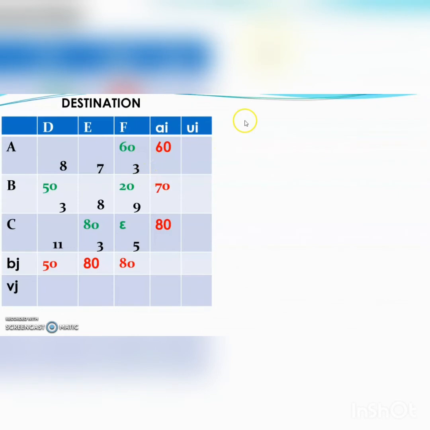Now let us calculate the quantities ui and vj for the optimality test. We calculate the quantities ui and vj from the relation ui plus vj is equal to cij for the occupied cells by putting arbitrarily v3 equal to 0, as in the third column maximum allocation was done.